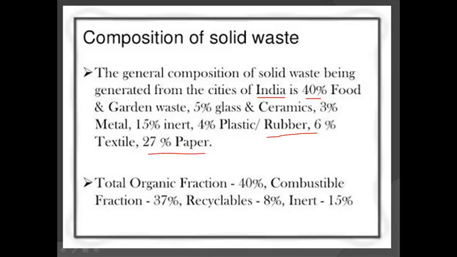After that, paper mills, and organic fraction 40%. Combustible: what do you mean by combustible? It means the material easily catches fire. The materials which easily catch fire we call combustible fractions. Non-combustible means it will not catch fire easily; after giving some heat for a proper period, it will catch fire. So the total organic fraction is 40% and the combustible fraction is 37%. Recyclable is 8%. Inert means all mixed materials, 15%.